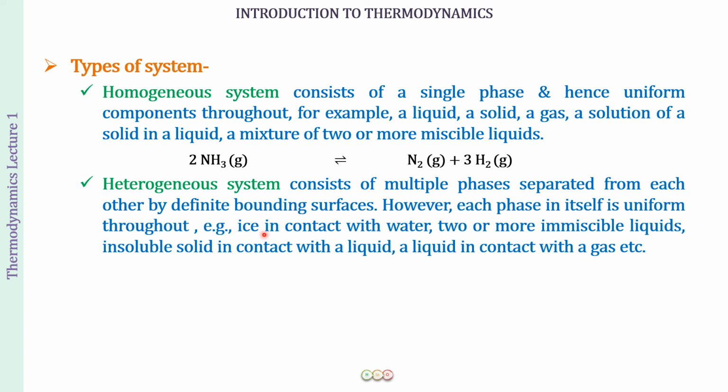For example, we have ice in contact with water. Wherever ice is in contact with water, there is going to be a bounding surface separating the two phases, right? Two or more immiscible liquids, like water and oil. There is a layer of oil above water. Those two are immiscible, so we call that a heterogeneous system. Also an insoluble solid in contact with a liquid in contact with a gas, just like we have water and water vapor. So this is going to be a heterogeneous system when there are multiple phases, and when it is a single phase, we call that a homogeneous system.